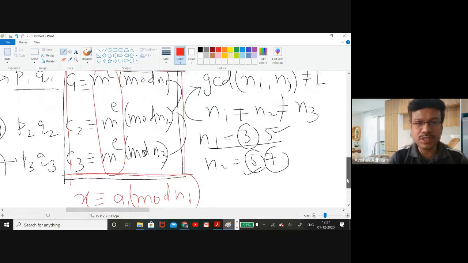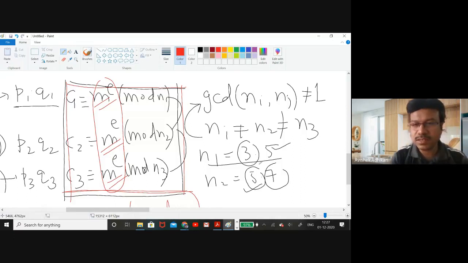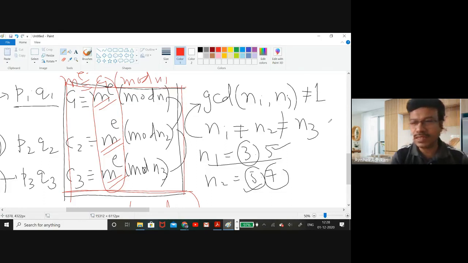Now see that this is your x, and this is c1, c2, c3. So you can just write it like m to the power e congruent to c1 modulo n1, and so on, exactly the Chinese remainder theorem format.